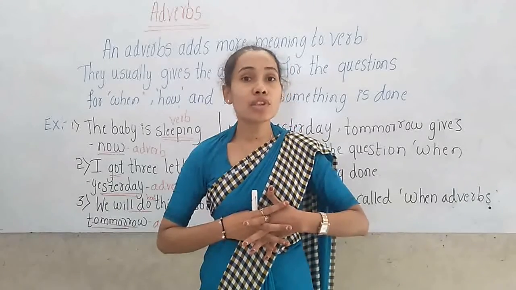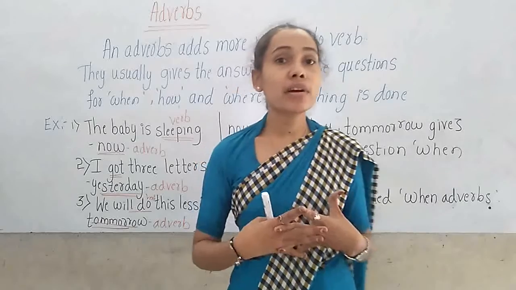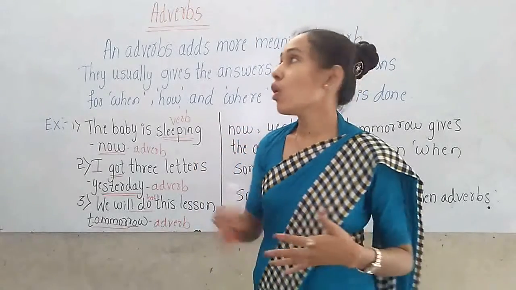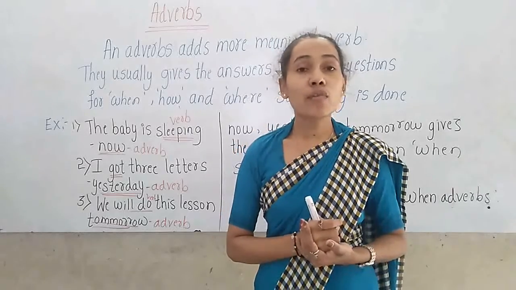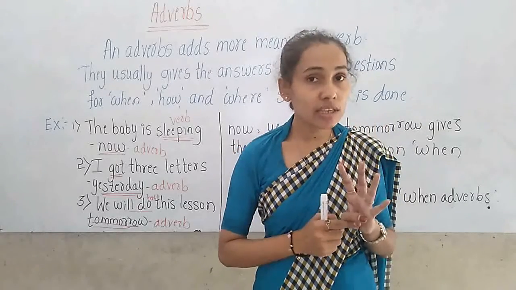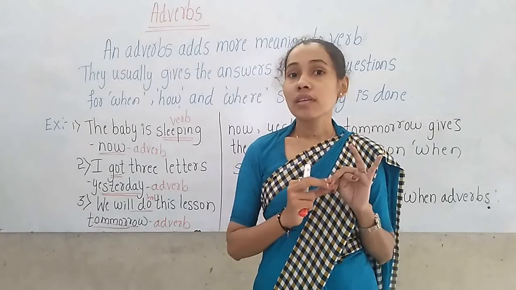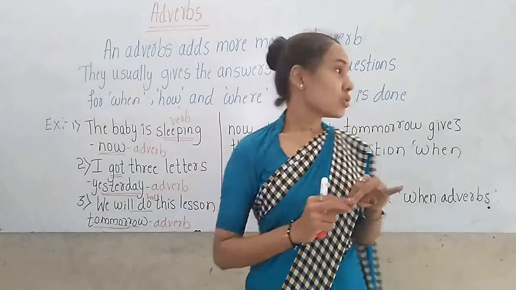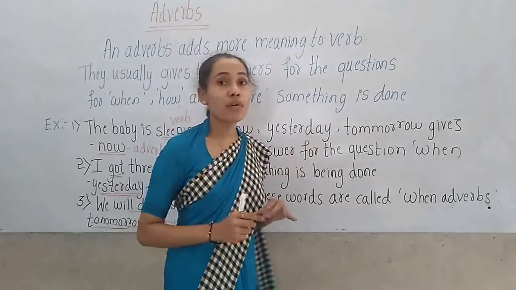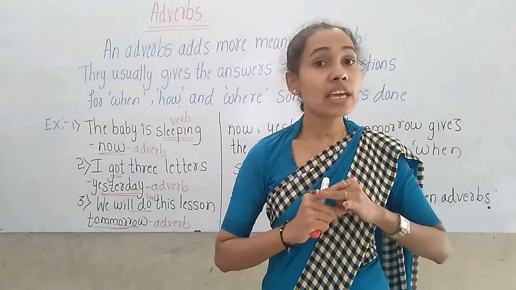What do we call them, children? When adverbs. So what is the meaning of adverbs? Adverbs add more meaning to the verbs. They also give the answer for when something is done, where something is done, and how something is done.